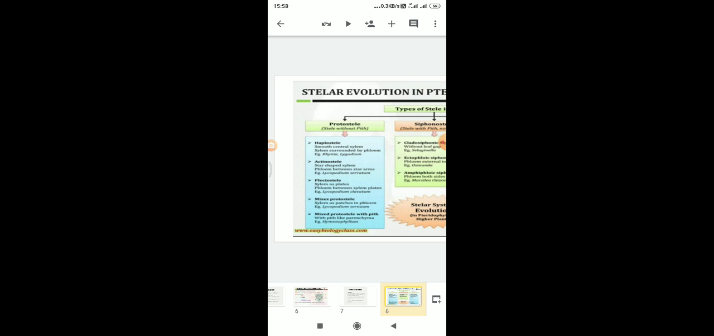Protosteel is divided into 4 types: haplosteel, actinosteel, plectosteel, mixed protosteel, and mixed protosteels with pith. And the second one is the siphonosteel. Siphonosteel is divided into 3 different forms: first, the cladosiphonic siphonosteel; second, the ectofloic siphonosteel; third, the amphifloic siphonosteel.